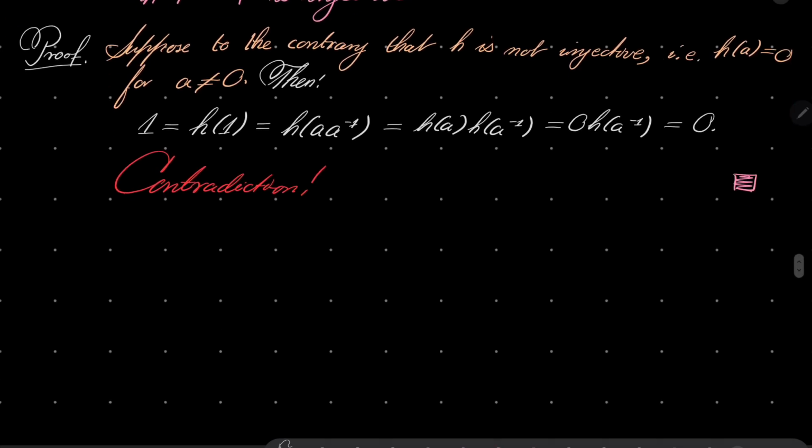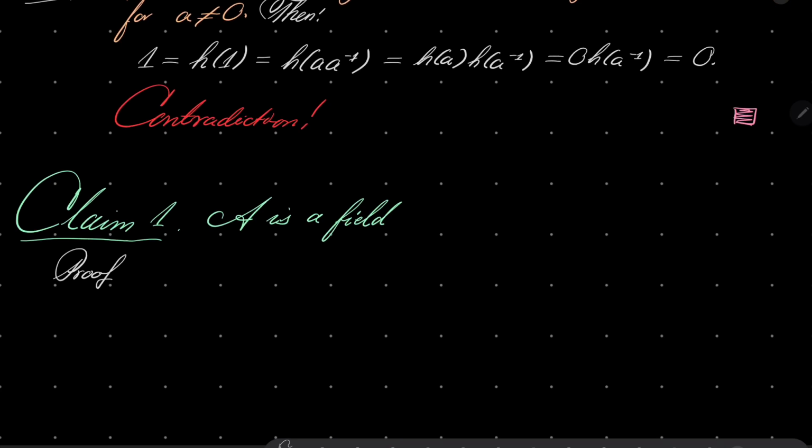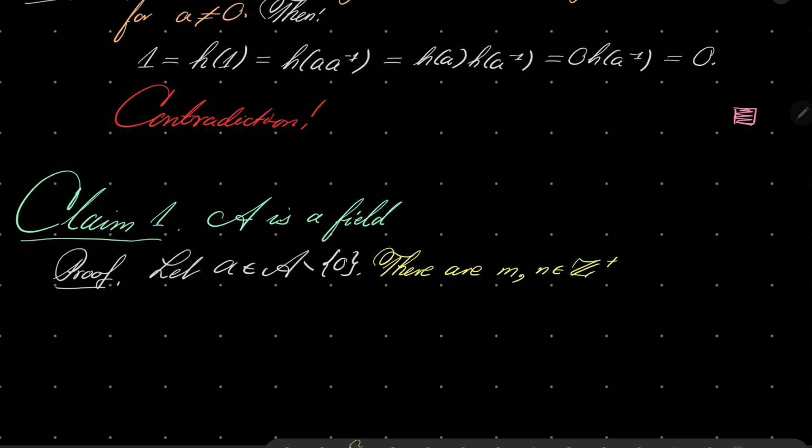Alright. Now, for the actual problem, I will proceed by proving a few claims. Claim number 1, I claim that A is a field. Proof. Proof is very simple. Maybe not so simple, sorry. Let a be some element of our ring, but let it be not 0. Notice that by assumption, we know that there are m and n positive integers such that (a to the power of m plus 1) all to the power of n equals a.